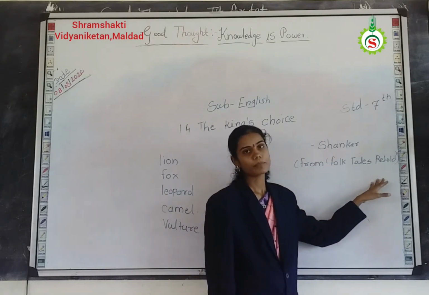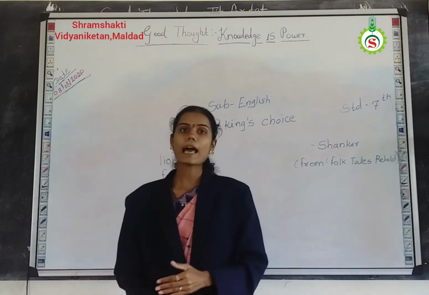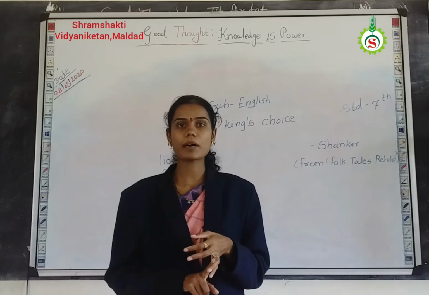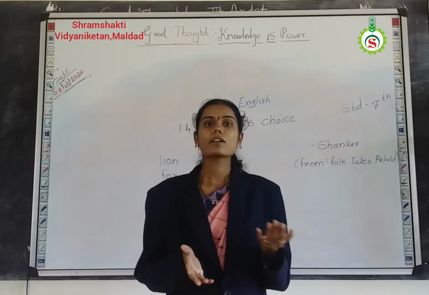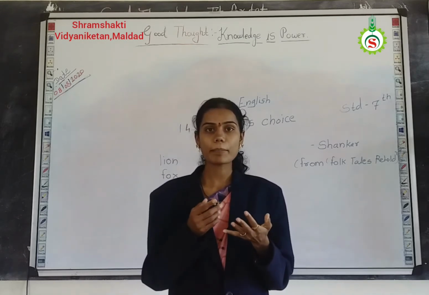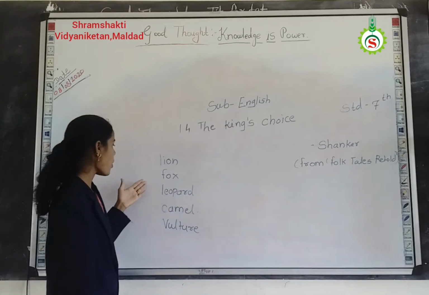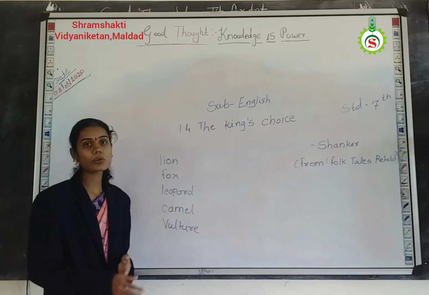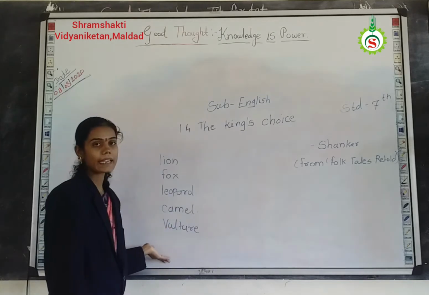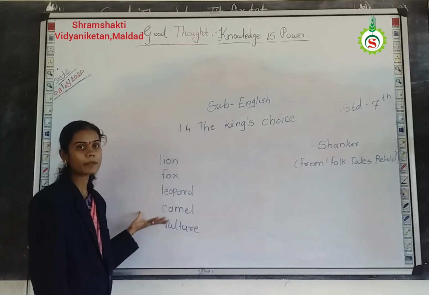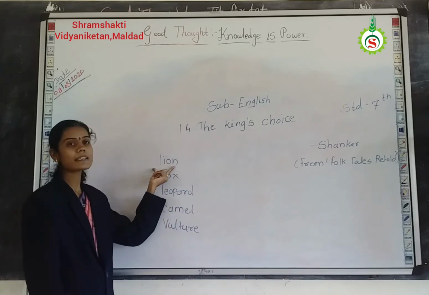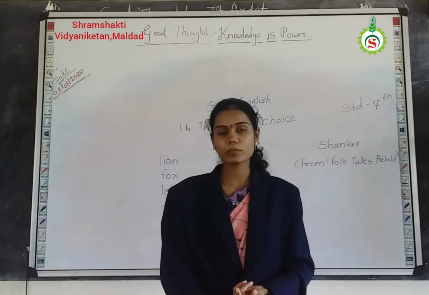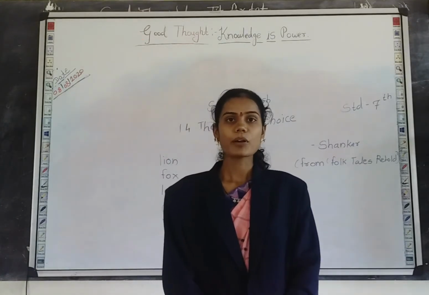So students, you know there are two types of animals, wild animals and pet animals. So which are wild animals? Wild animals means, for example, lion, fox, leopard, camel, vulture. So this story is about all these animals. Means in this story these animals and their king is the lion. So now look in your textbook. I will read this story. Okay.